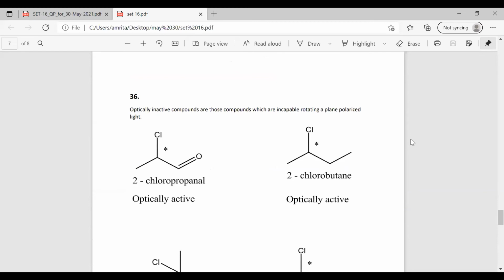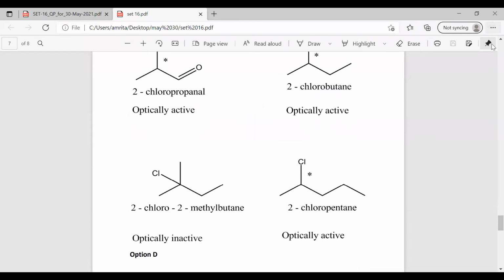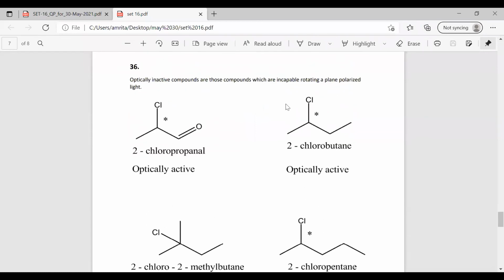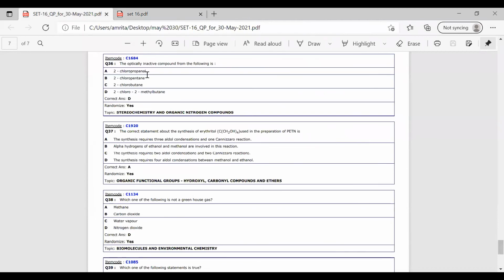Optically inactive compounds are those compounds that don't have the ability to rotate the plane polarized light. They are incapable of rotating the plane polarized light. So what you have to do is draw the structure of all the 4 options given, and find out which one does not have the ability.